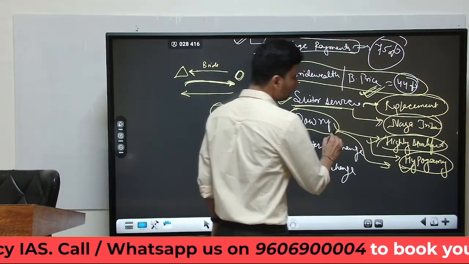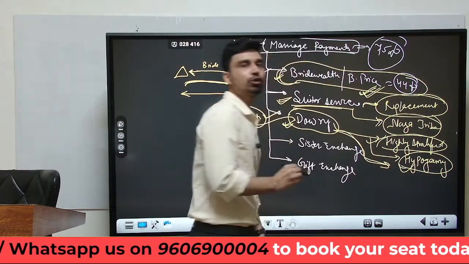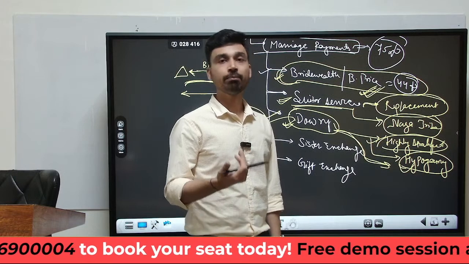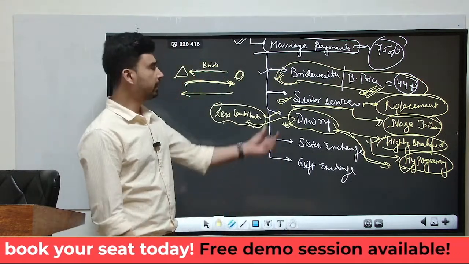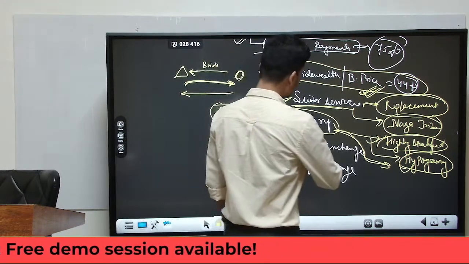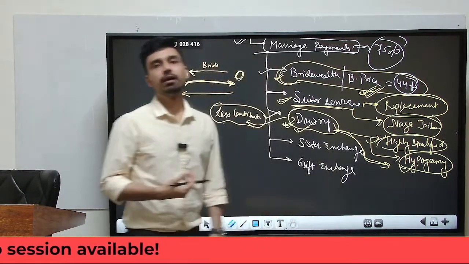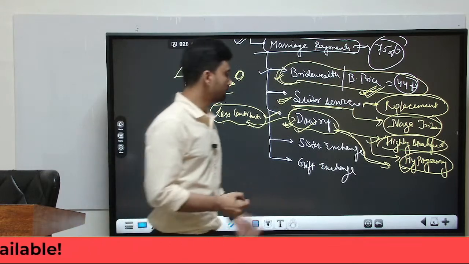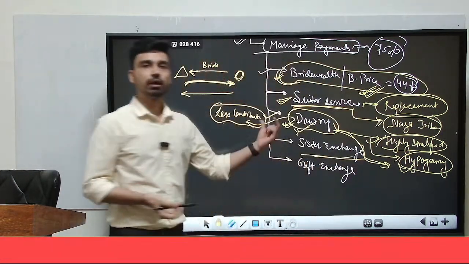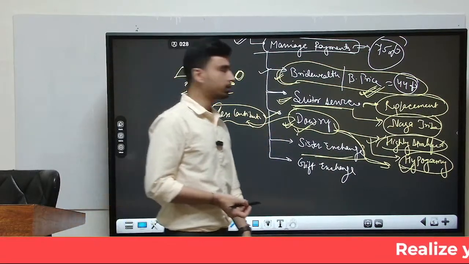So it was to prevent such atrocities against women that in 1961 the government of India, or we can say the Parliament of India, came up with an act called the Dowry Prohibition Act 1961. However, the act still has not been able to fulfill its goal as expected, but still it has served as a deterrent against dowry-related violence. So that is dowry.